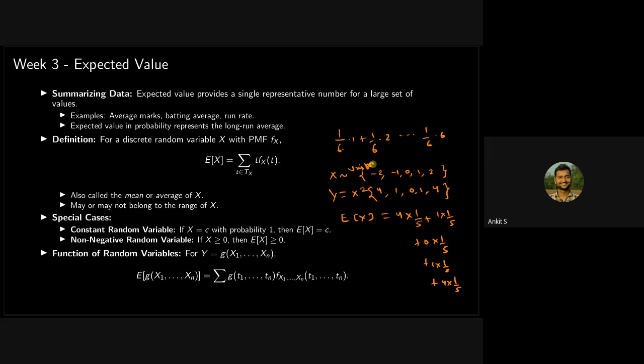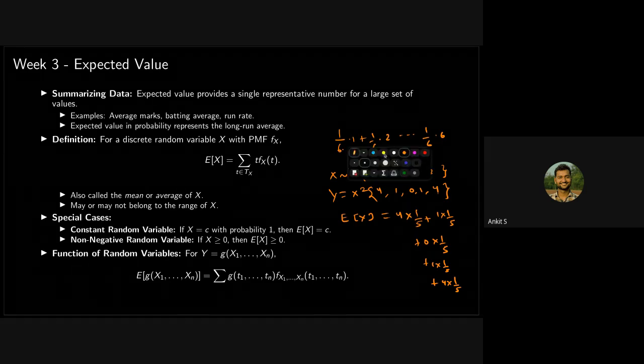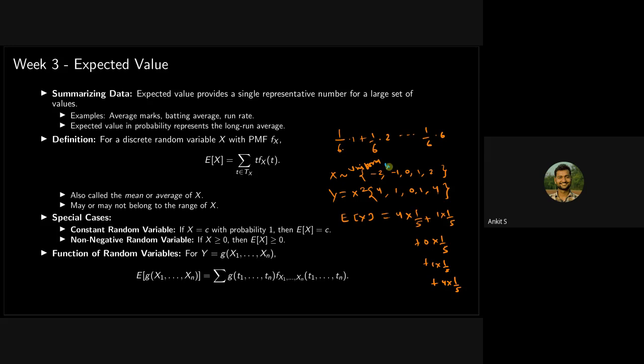Uniform in the range. So all of the probabilities, this is 1 by 5, this is 1 by 5, and so on. So the probability of getting each of the values of x is just 1 by 5. That's why I have used 1 by 5 here.